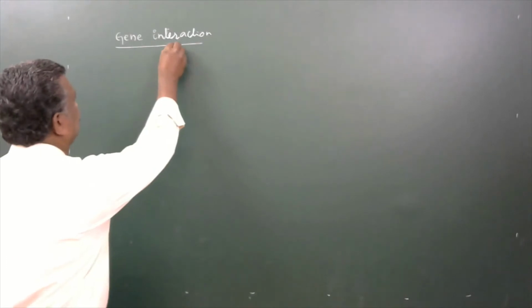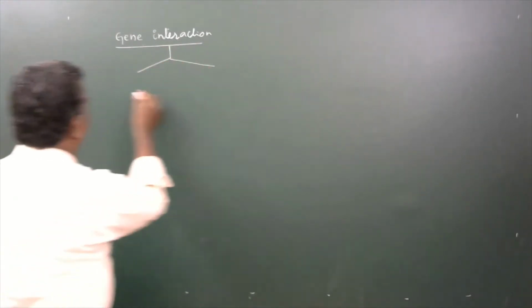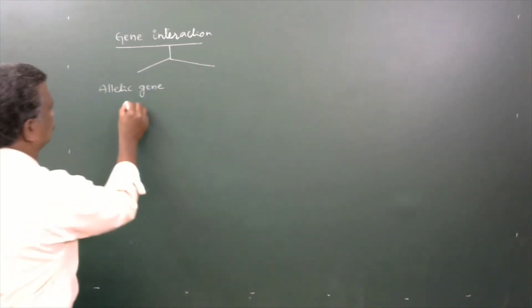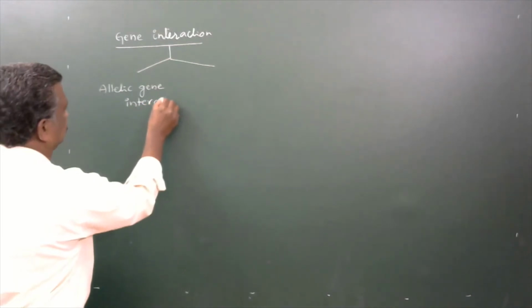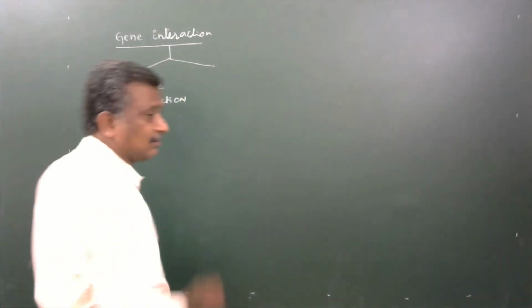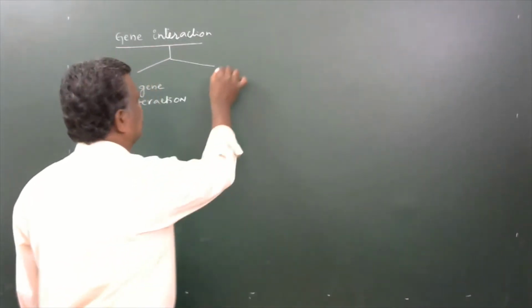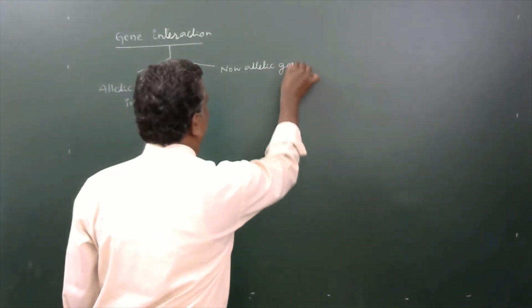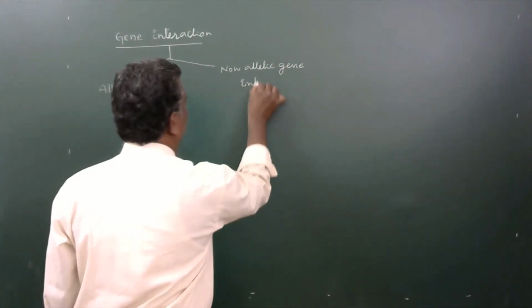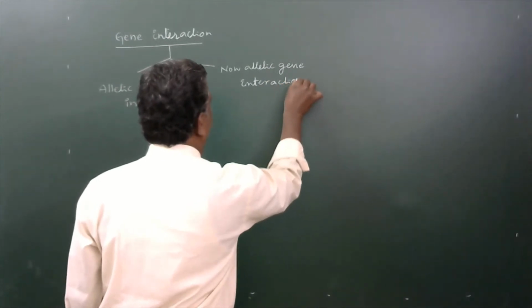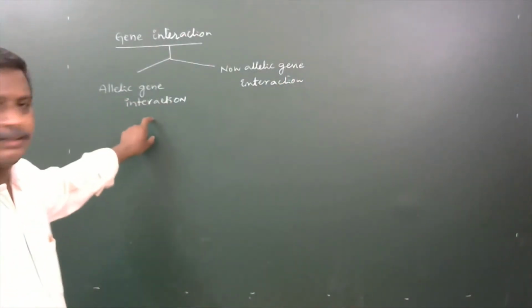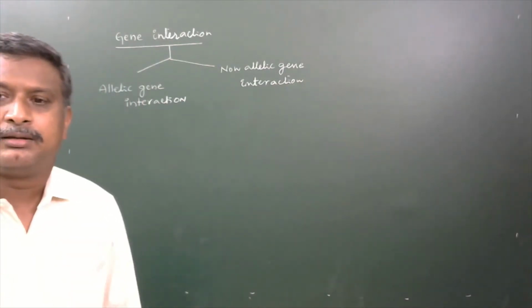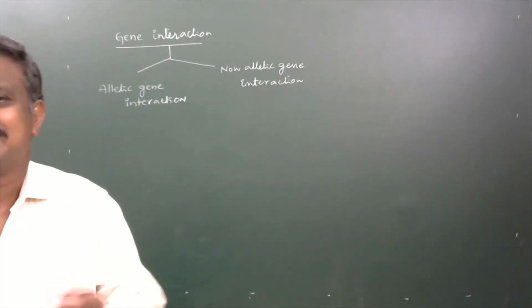Now, gene interaction is of two kinds. One is allelic gene interaction, and the other one is non-allelic genic interaction. Under allelic genic interaction, the definition is the influence of one allele over another allele of the same gene.